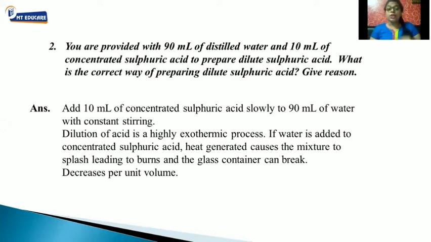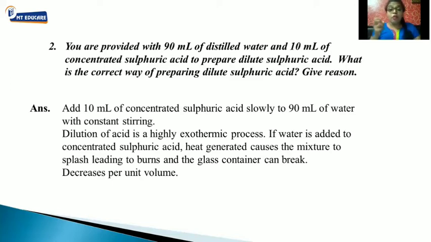Dilution of acid is highly exothermic, as it is a concentrated acid. So a lot of energy will be liberated because it's a highly exothermic process.